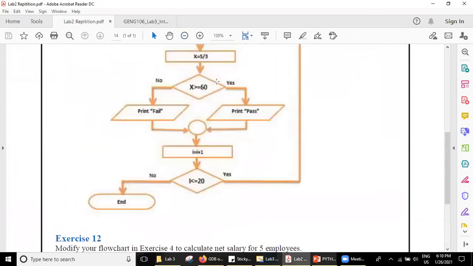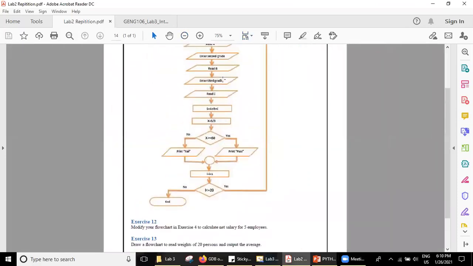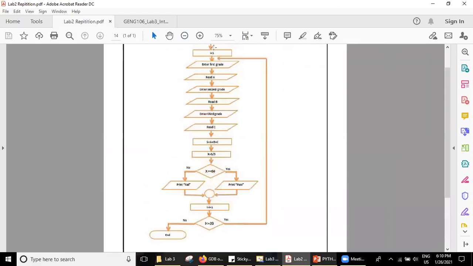I'll minimize this one a little so that you see what it really is. Here I have initialized I equals 1. Start from 1 and repeat this until here, and then once you are done here, increment this for another time: I equals I plus 1. Firstly, the I is 1. The second time, what will be the value of I? I equals I plus 1. I value is 2. Very good. Now the value of I will be 2.